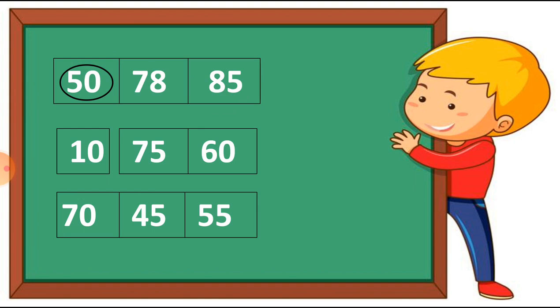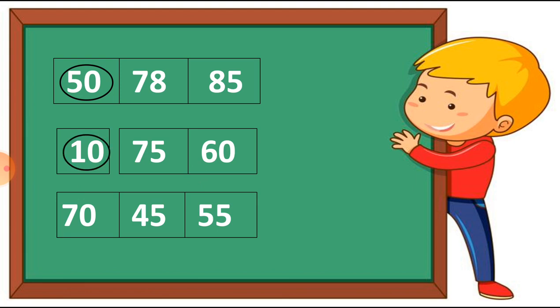Number 2, here is 10, 75 and 60. So students, just tell me which is the smallest number here. 75? No. Is it 10? Yes, I know this number is the smallest number. So we have to circle the 10 number.